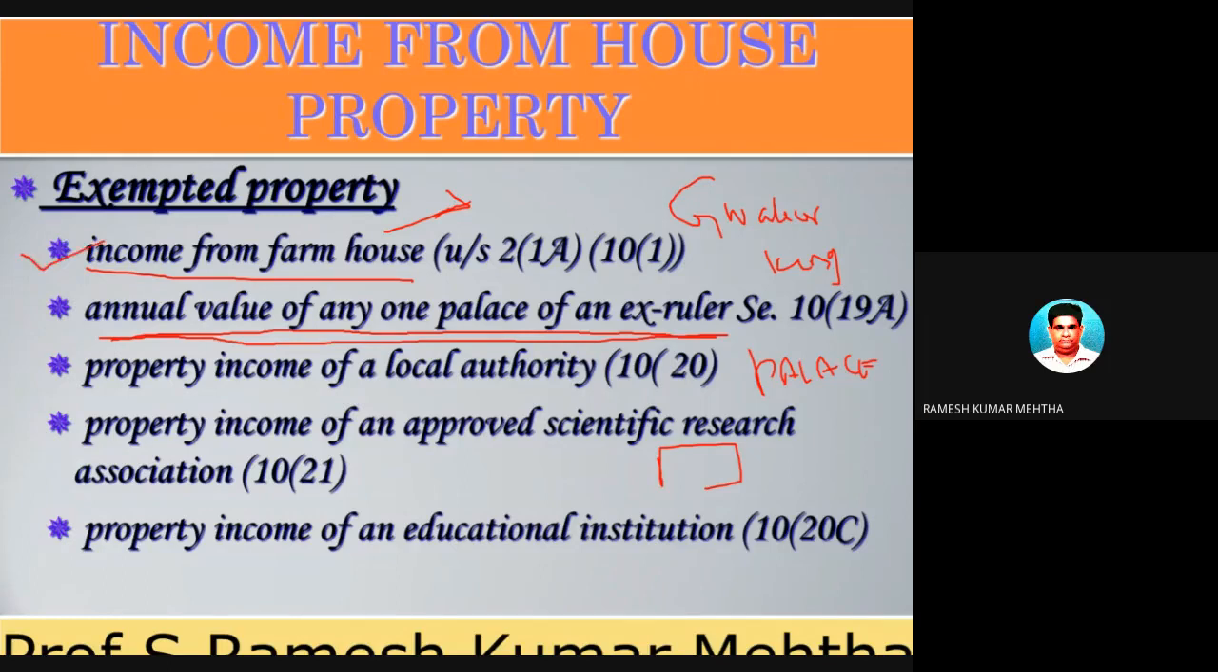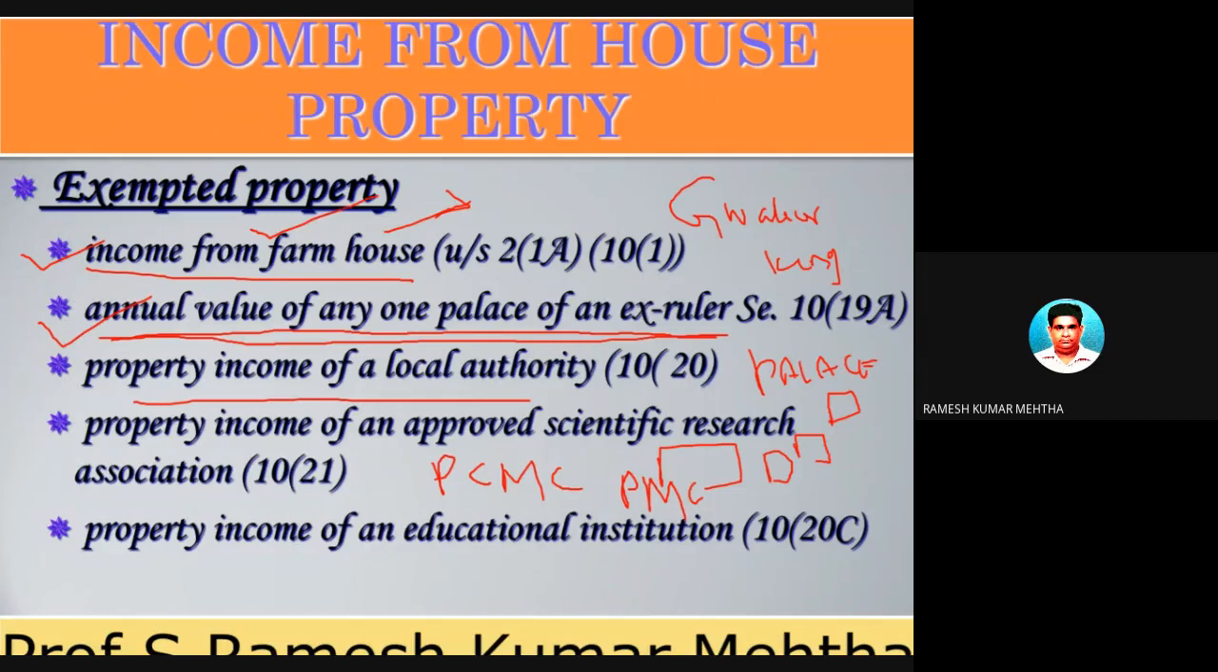The third one is income of a local authority. For example, a local authority is PCMC, Pimpri Chinchwad Mahanagar Palika, or Pune Municipal Corporation. They are having so many buildings, and the income from them is exempted from income from house property.